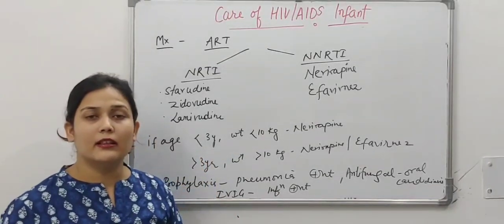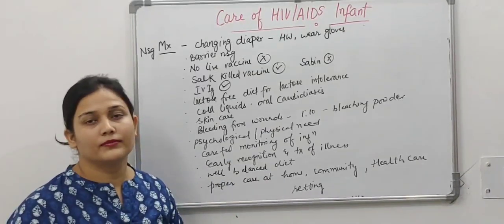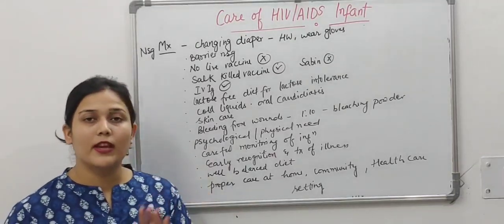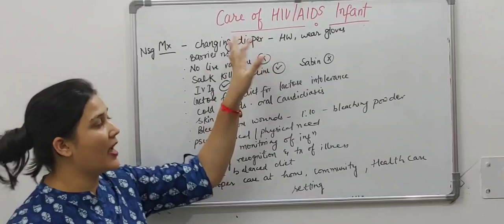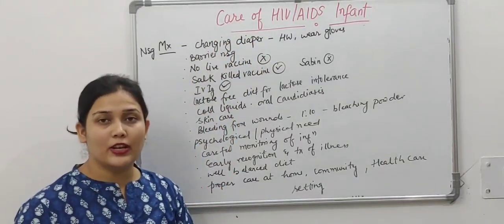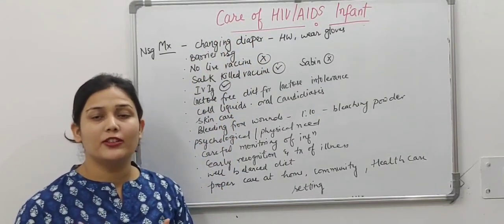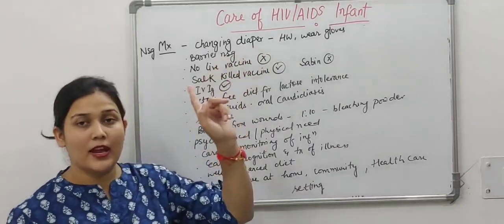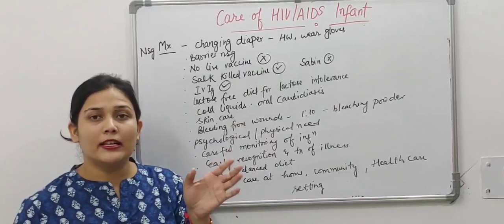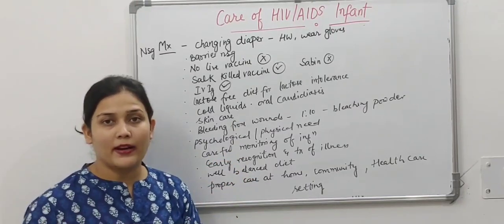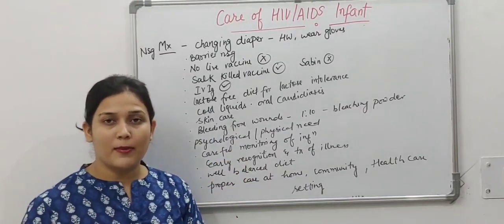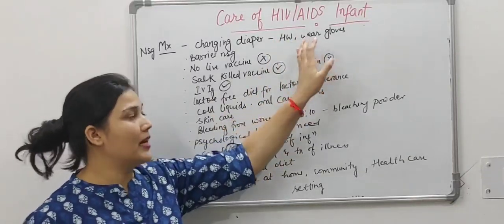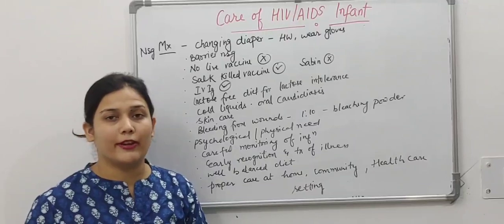Now we will discuss the nursing management part. Focusing on nursing management, what all things we have to take care of. First is changing the diaper. Whenever we are handling a child or an infant and changing the diaper, we have to maintain skin integrity. First we have to check whether the skin integrity is maintained or not, so that infection can be prevented. Second is hand washing, which should be done before and after the procedure, and wearing of gloves to prevent infection.